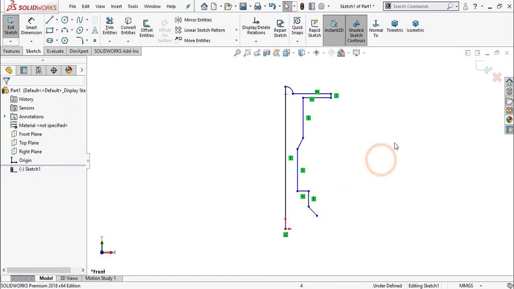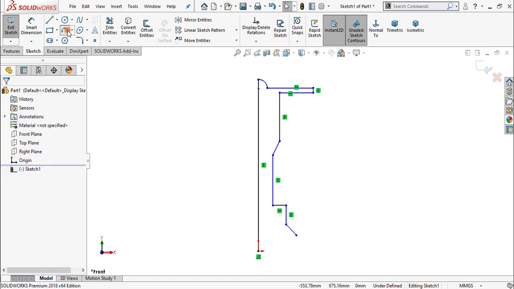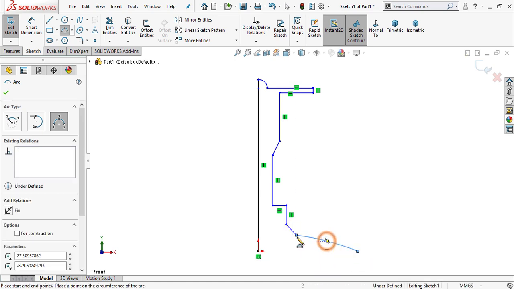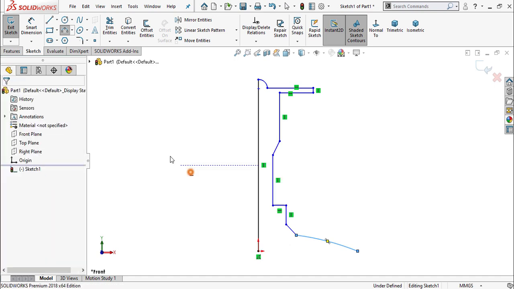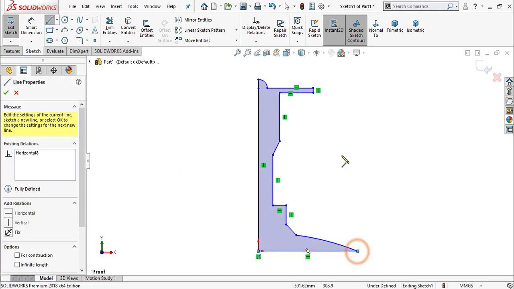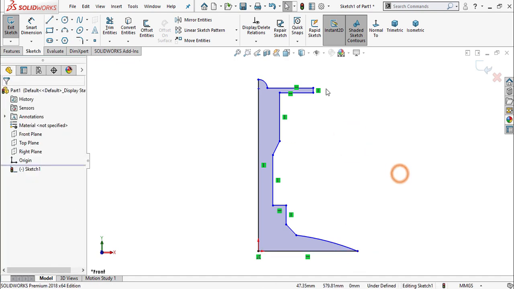Exit. Again select 3-point arc. Okay. Line and join this up to this point. Exit. Create a sketch like this.